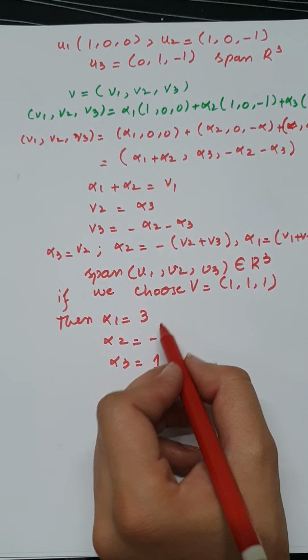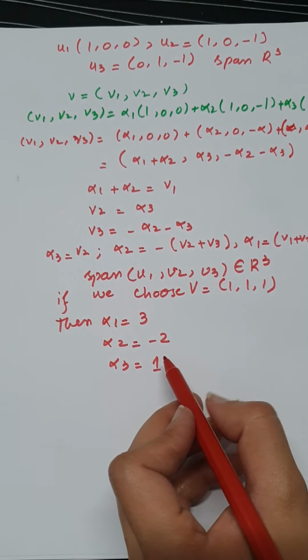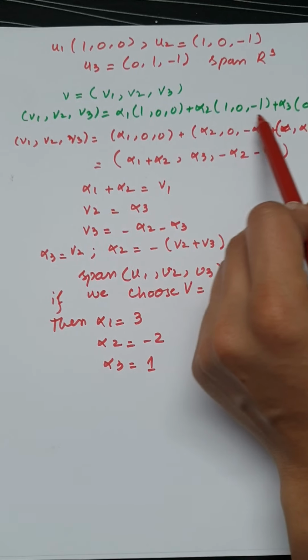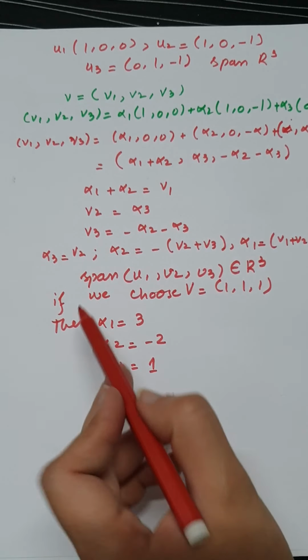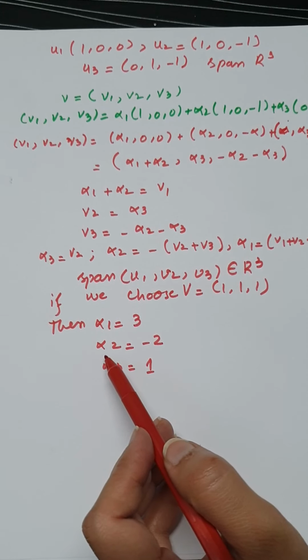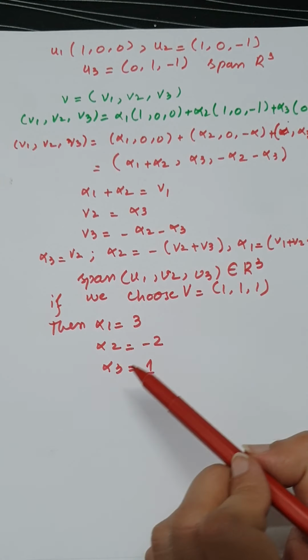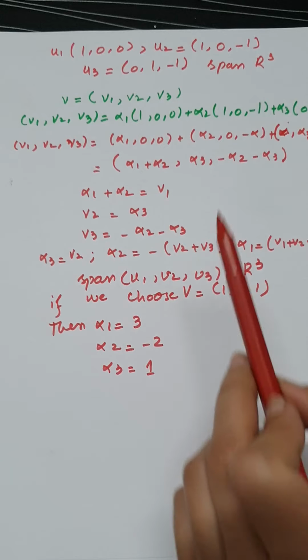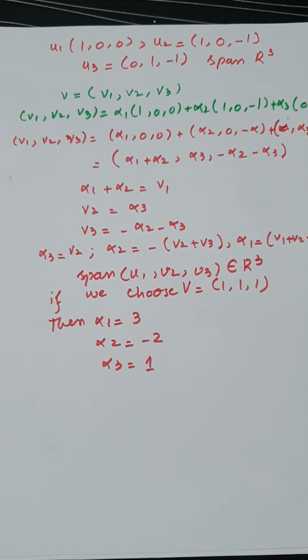If we set these values in the linear combination equation, then we can generate the vector v. So v is the linear combination of the given vectors.